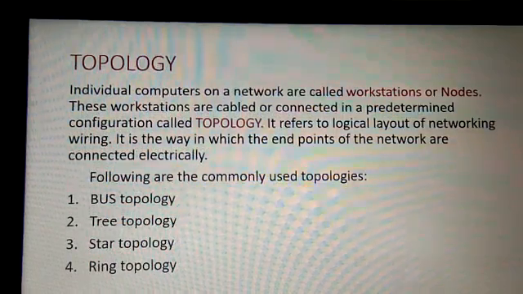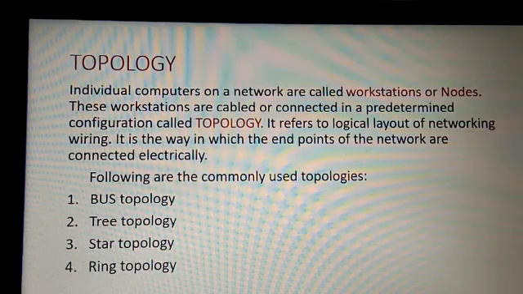Now I come to topology. Individual computers on a network are known as workstations or nodes, meaning the ones on which you are working. These workstations are connected in a predetermined configuration which is known as topology. So topology refers to the logical layout of the networking wiring. It is the way in which the endpoints of the network are connected electrically. We have the following types of topology: bus topology, tree topology, star topology and ring topology.